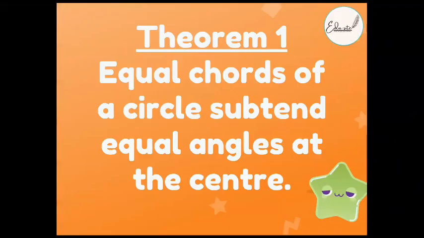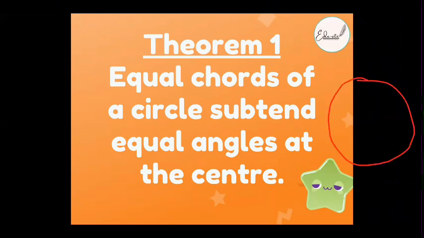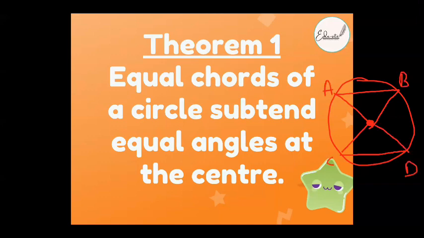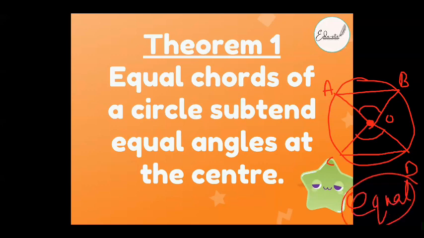Yes, very good. Based on the property of angle subtended by the chord, the first theorem states that if this is AB and this is CD, and AB is equal to CD, then the angles subtended at the center of the circle by AB and CD are equal, right? Yes. So equal chords subtend equal angles at the center. This is theorem number 1.